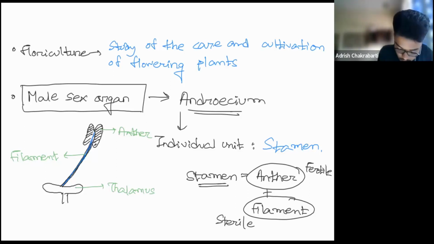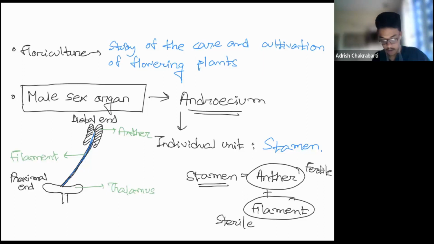Another thing, a question might come from here. It has been mentioned in NCERT that this is the proximal end of the filament, and this is the distal end. Another thing I want to mention: stamen is anther plus filament. Anther is fertile and filament is sterile. Now, in case both of them become sterile, that is anther, let me just write it, one second.